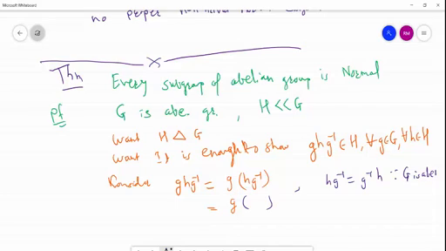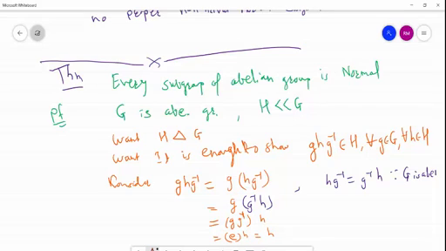So here we can write g (g inverse h). Again use the associative property, this bracket we can shift like this, (g g inverse) h. And what is g g inverse? That is e, so eh. And what is eh? Simply h.